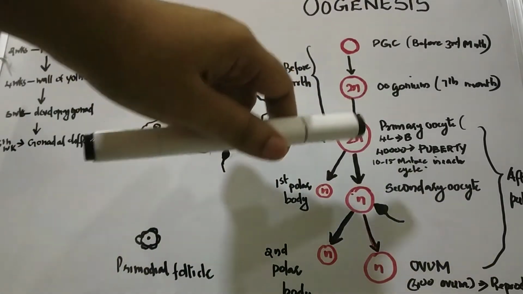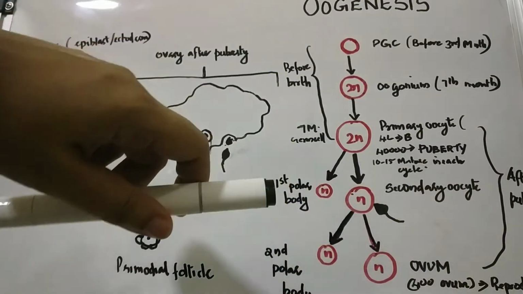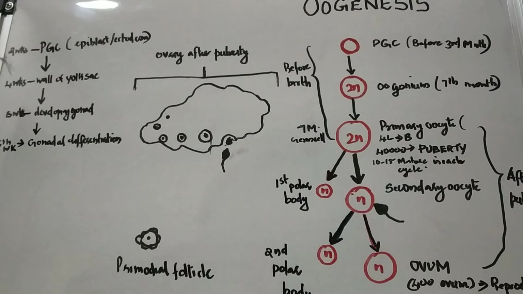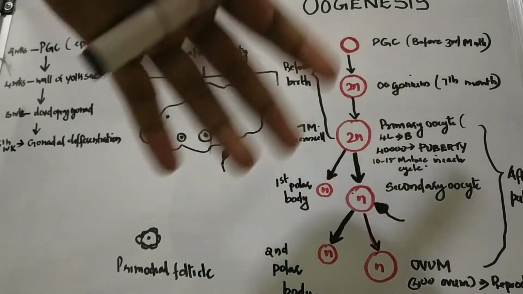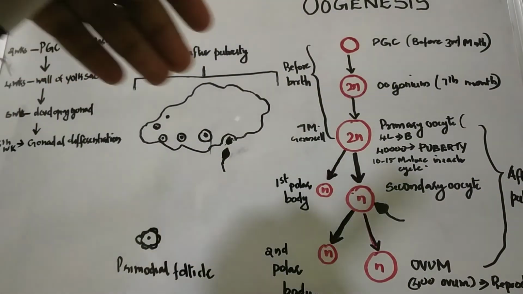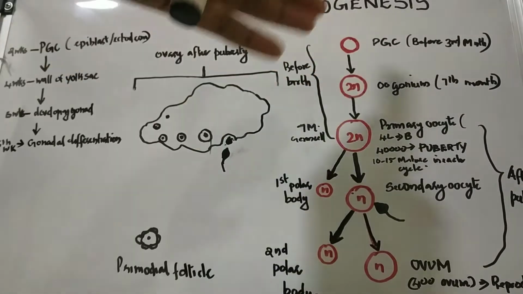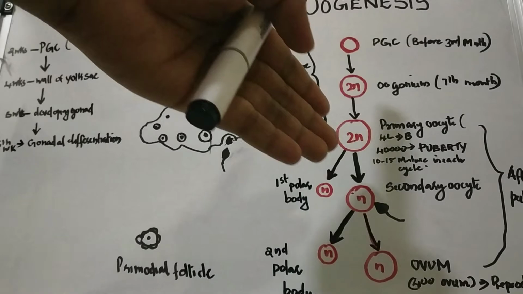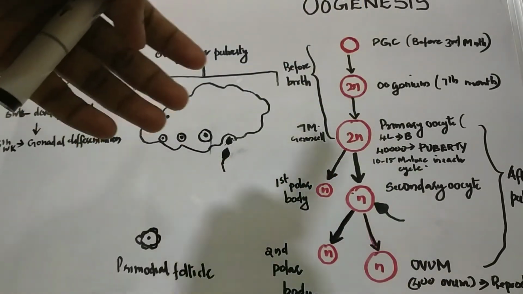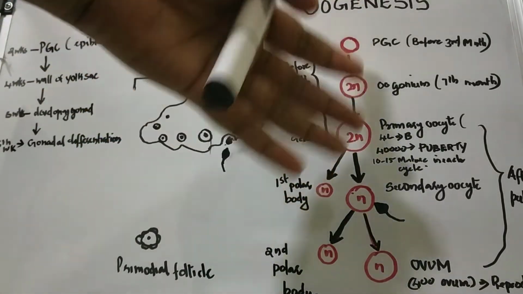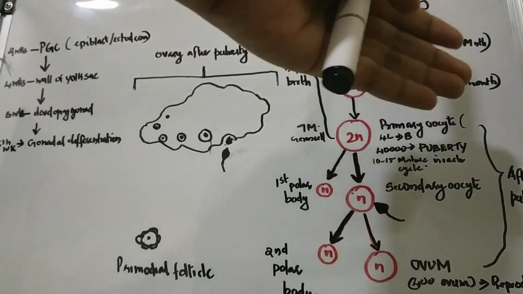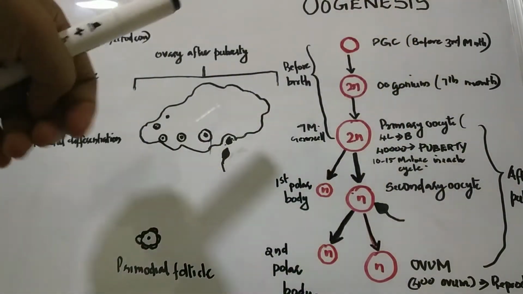So 4 lakh primordial follicles are present at birth, and all the others get degenerated and destroyed. There are not many changes in the primordial follicles up to puberty. Some of them again undergo degeneration and by puberty there will be only up to 40,000 primordial follicles in the ovaries.